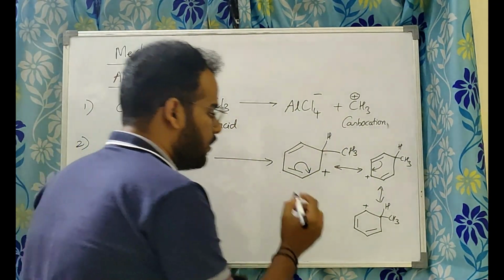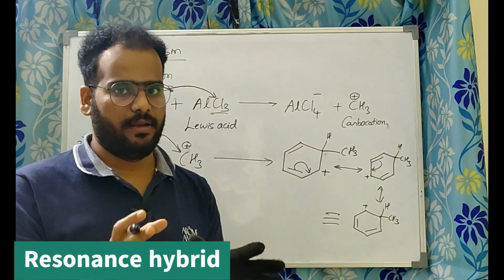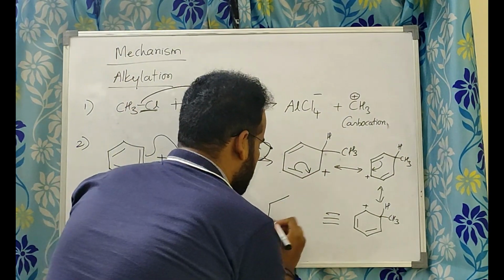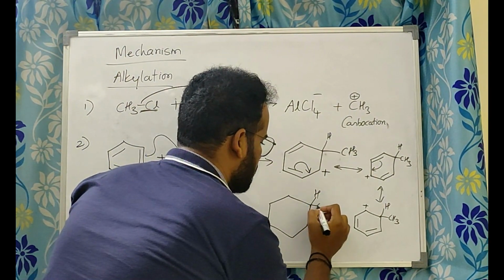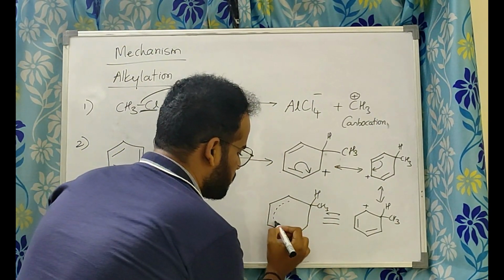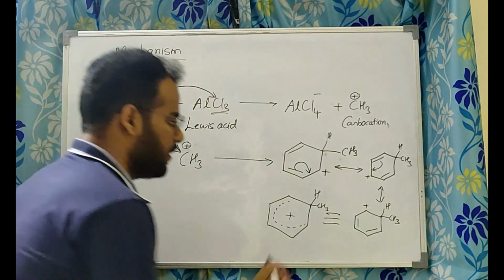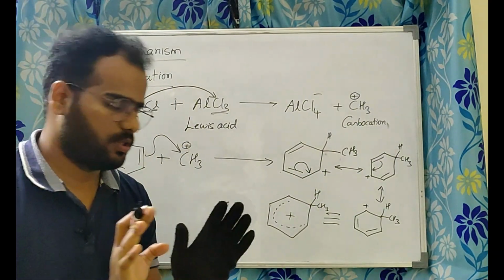So overall, for these kinds of structures, we write a resonance hybrid. What do we write? A resonance hybrid, like this. So you keep H and CH3 the same, but this positive charge is distributed here. So we show it here. We don't show it here because this carbon does not have any positive charge.